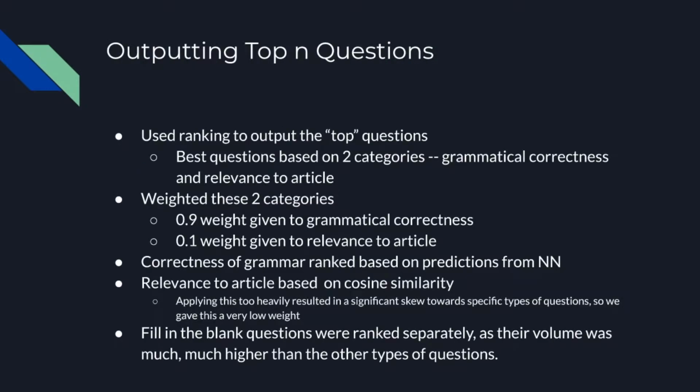correct. Once we generated all our questions and filtered out the bad ones, we had to solve the problem of only outputting the top n questions. To do this, we used ranking to output the top n questions. So our best questions were based on two categories, which were grammatical correctness and relevance to the article. We weighted these two categories with 0.9 weight given to grammatical correctness and 0.1 weight given to the relevance to the article. As we stated before, the correctness of the grammar was ranked based on the predictions from the neural network, and then to rank the question's relevance to the article, we used an idea based on our answering system, which was cosine similarity. Fill in the blank questions were ranked separately as we generated too many of them compared to the other questions.